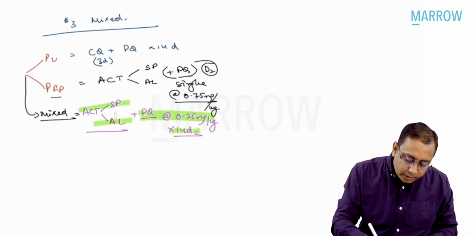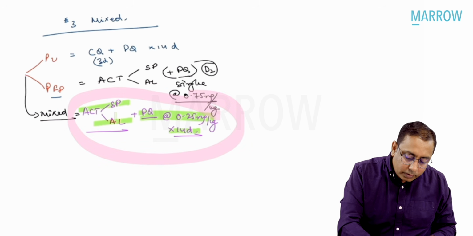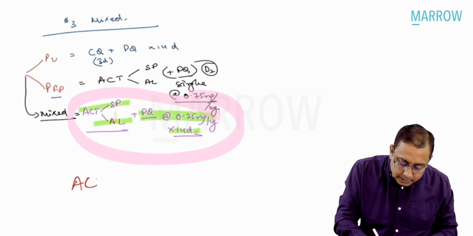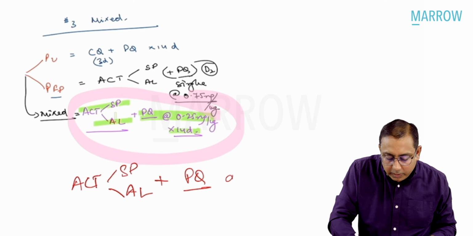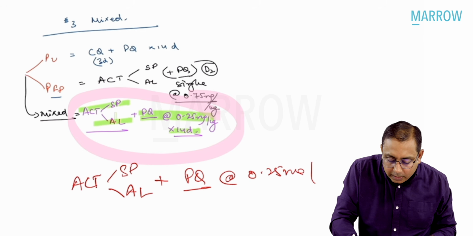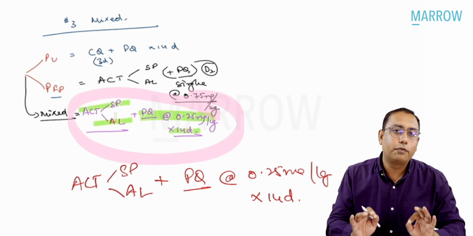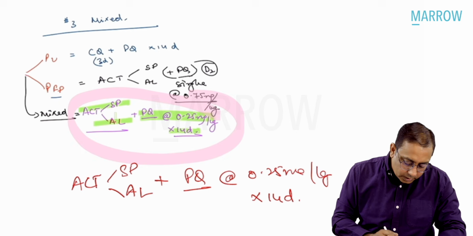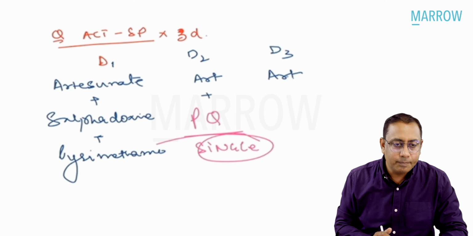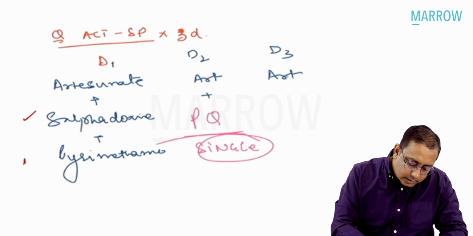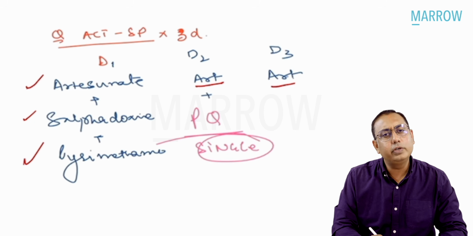For mixed infections, you already know that the treatment we give is ACT. ACT we give as SP or AL, plus we also give primaquine at the rate of 0.25 milligram per kg body weight for 14 days. So that is the treatment we give for mixed infections, right? Now, how do we give the ACT? ACT is given as artesunate, sulfadoxine, and pyrimethamine on day 1. Day 2, it is only artesunate, and day 3 is only artesunate.